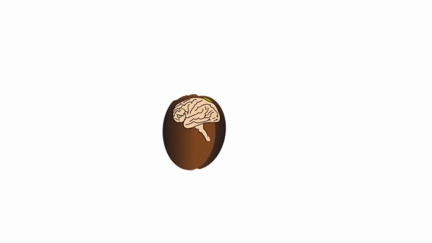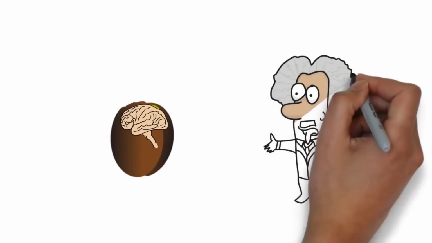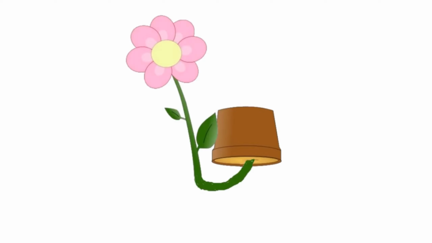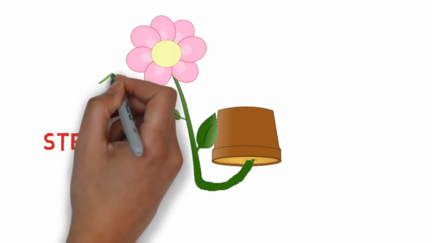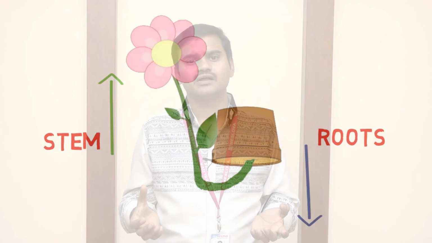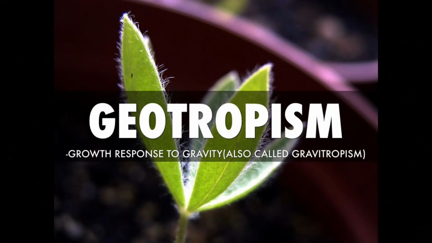Does the seed know the direction? Suppose you have a seedling in a pot and turn it upside down, then the stem will take a U-turn to grow and the roots will take the downward direction to grow. And how does the seed know? That means the seed is sensitive to gravity, and the seed senses gravity. Responding to gravity is called geotropism.